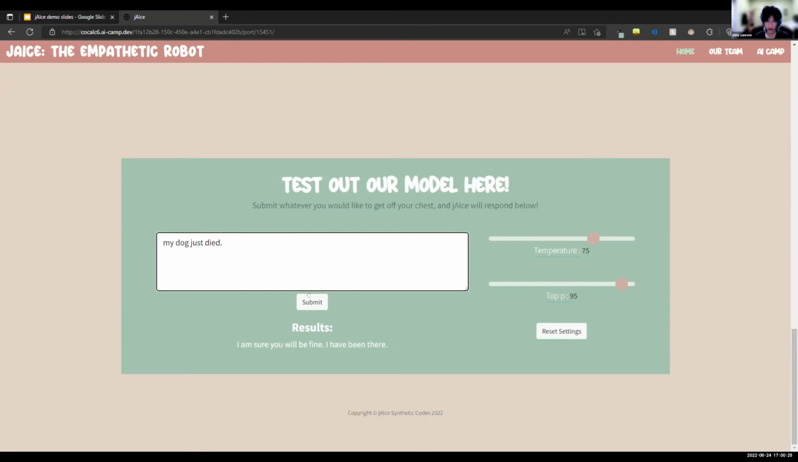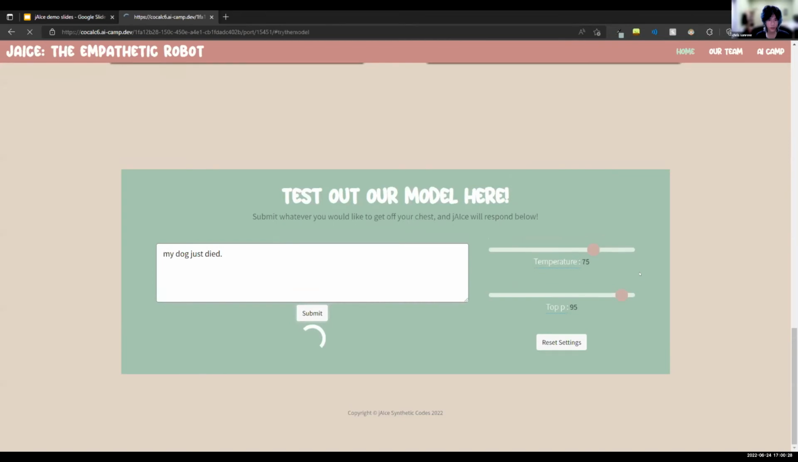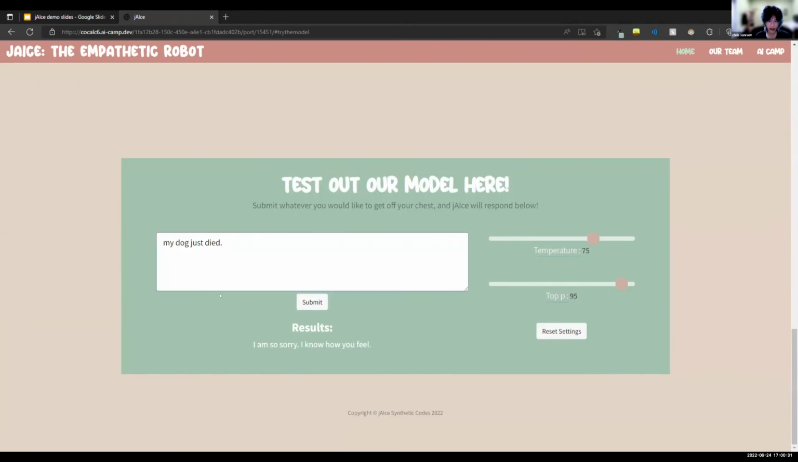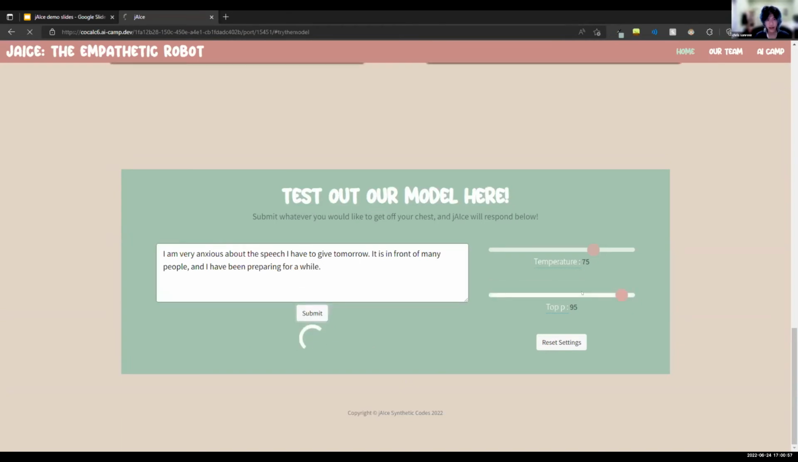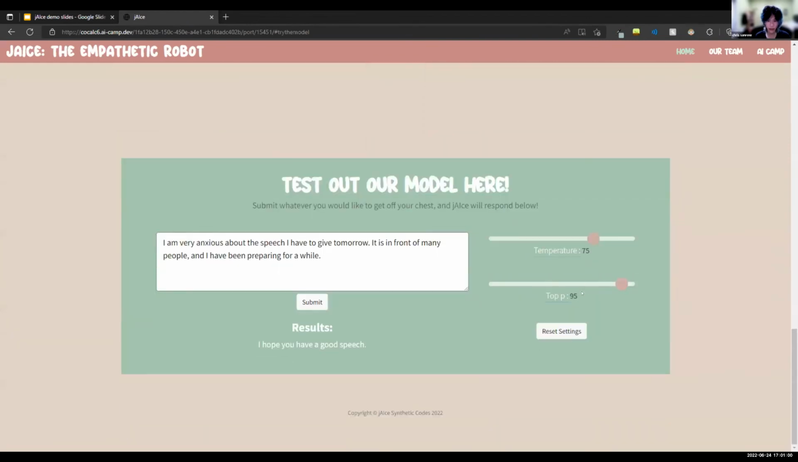Okay, so I'll just stick with the default settings for now, but if I submit that, it jumps back to the model and then it says, "I'm so sorry, I know how you feel," in response to "my dog just died." So another good example. So this one gives a lot more context. Let's try that. Let's see how the model does. I hope you have a good speech. So I think that's kind of comforting. It really understands the context there for that one.